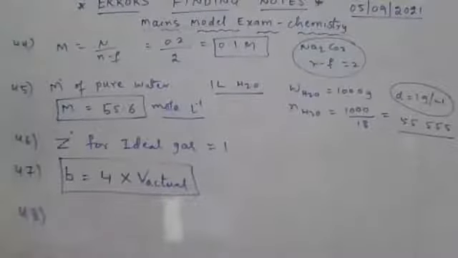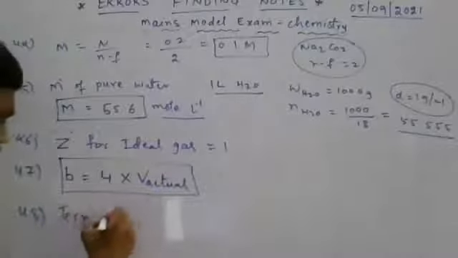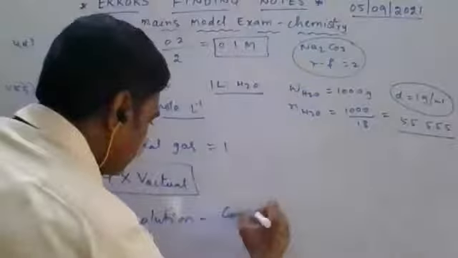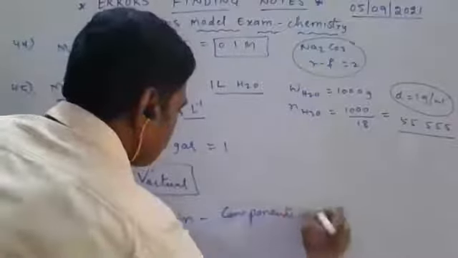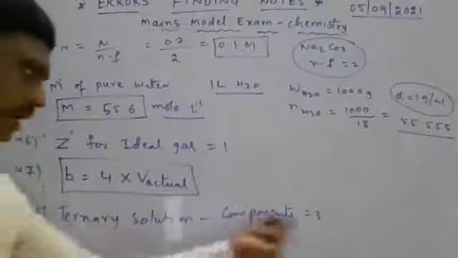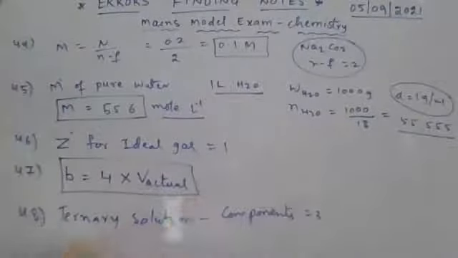Question number 48. The number of components in a ternary solution. Ternary solution components. Number of components is equal to 3. Ternary 3, binary solution 2, quaternary 4. We discussed the types of solutions.